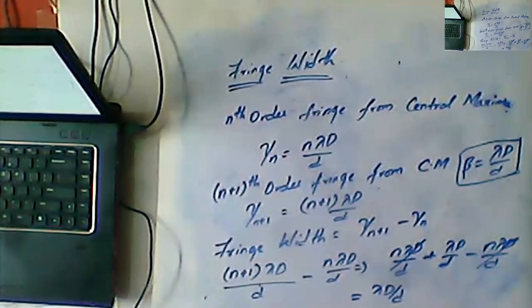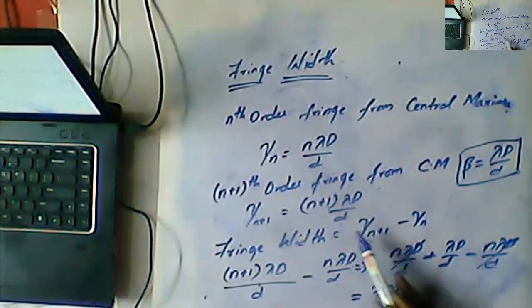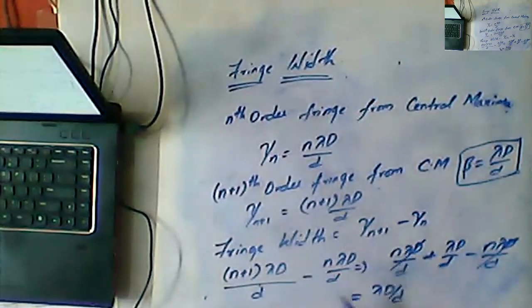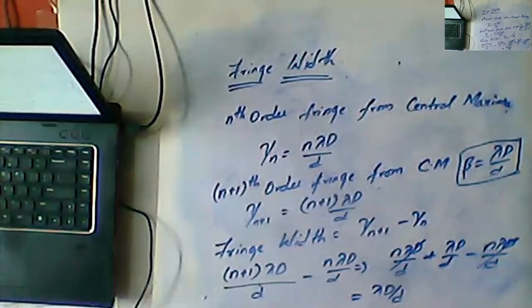Okay, so nth order fringe from the central maxima, Yn is equal to n lambda D by d. The n plus 1th order from the central maxima is what, Nana? Yn plus 1 is equal to n plus 1 into lambda D by d. Fringe width is equal to Yn plus 1 minus Yn. So what we can write, Nana? n plus 1 lambda D by d minus n lambda D by d is equal to n lambda D by d plus lambda D by d minus n lambda D by d. Now n lambda D by d will get cancelled. Ultimately what we are left with is lambda D by d. That is beta is equal to lambda D by d. I hope you all understood how to obtain the fringe width.